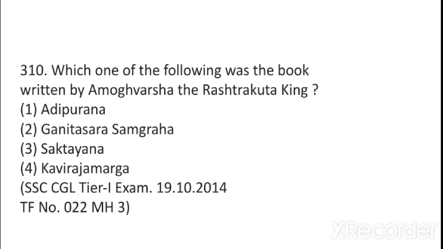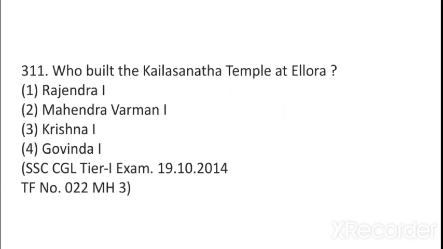Which of the following was the book written by Amoghavarsha, the Rashtrakuta king? It was Kavirajamarga. Now I give you an important task: find out what was the other name of the book which was written by Amoghavarsha, the Rashtrakuta king. Who built the Kailashnath temple at Ellora? It was built by Krishna I.